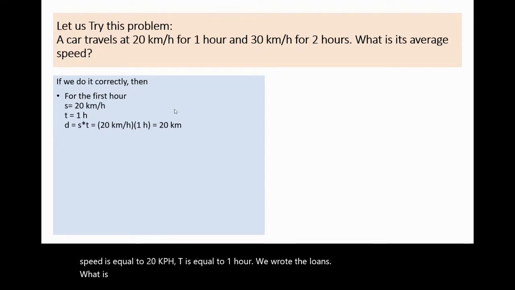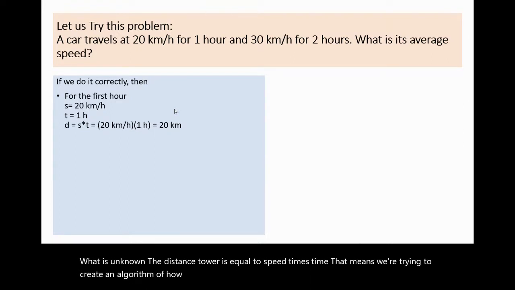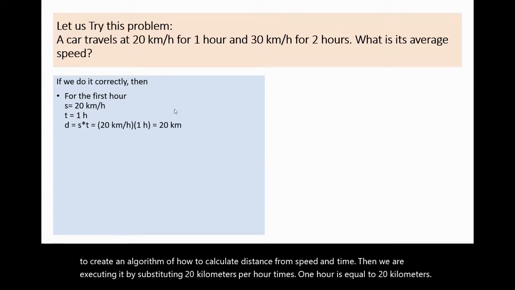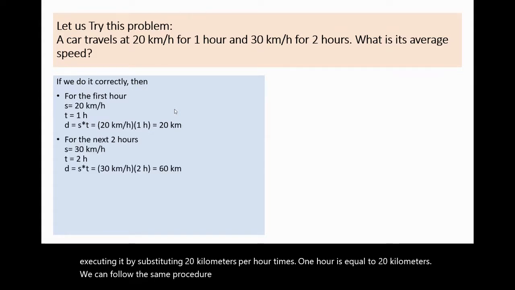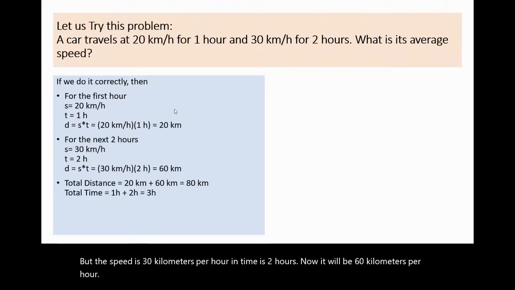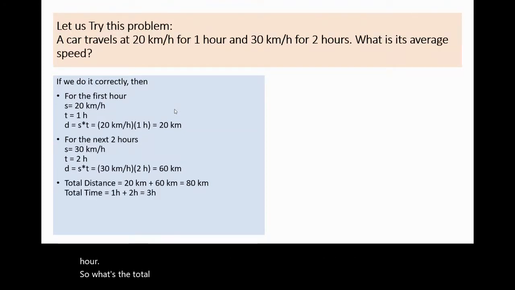D, the distance traveled, is equal to speed times time. That means we are creating an algorithm of how to calculate distance from speed and time. Then we execute it by substituting: 20 kilometers per hour times 1 hour is equal to 20 kilometers. We follow the same procedure for the next 2 hours, because speed is 30 kilometers per hour and time is 2 hours. Now it will be 60 kilometers. So what is the total distance? 20 kilometers plus 60 kilometers is equal to 80 kilometers.